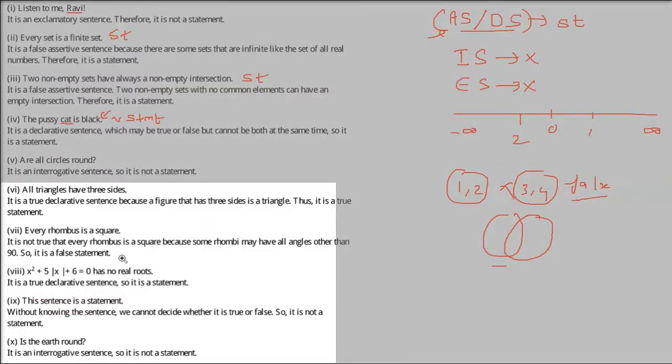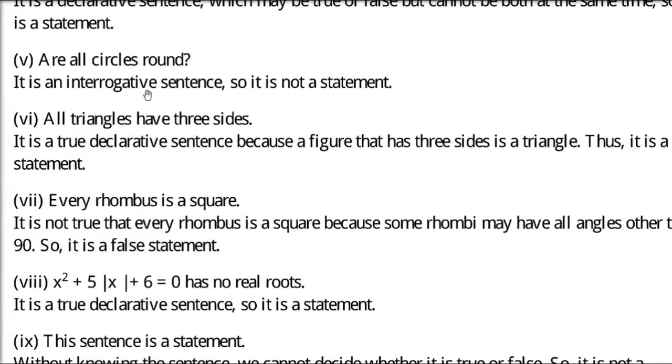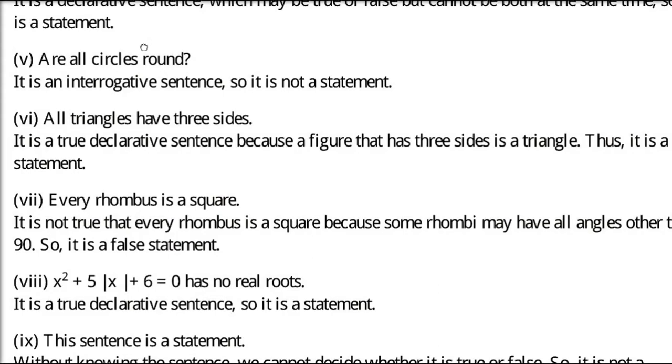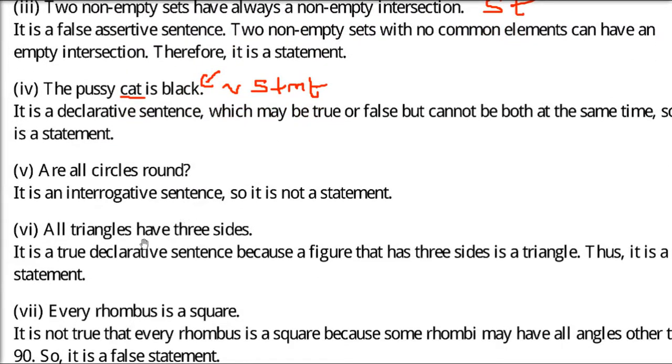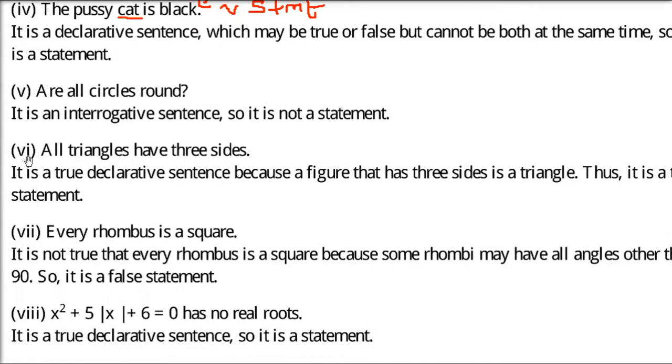Are all circles round? Here, if you remove the question mark, then we can discuss. But right now, what I'm seeing here is a question mark. So you are asking a question. It cannot be a statement. Interrogative and exclamatory sentences cannot be statements. So this is English, not mathematics. Whenever you see an exclamation mark or a question mark, you can easily say that these are not statements.